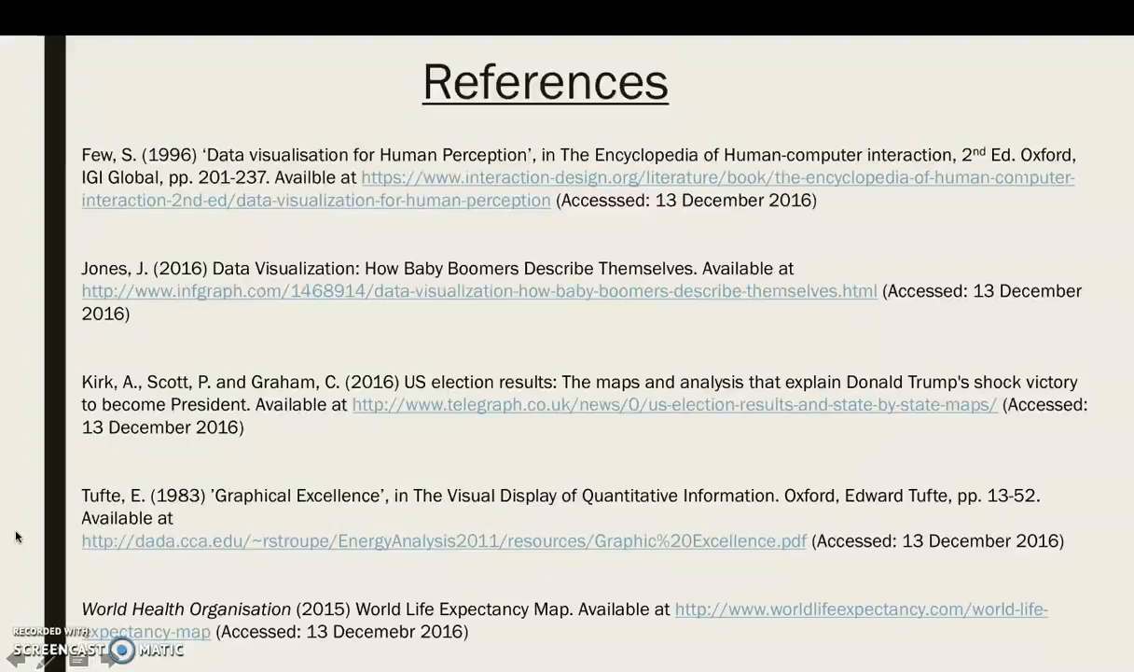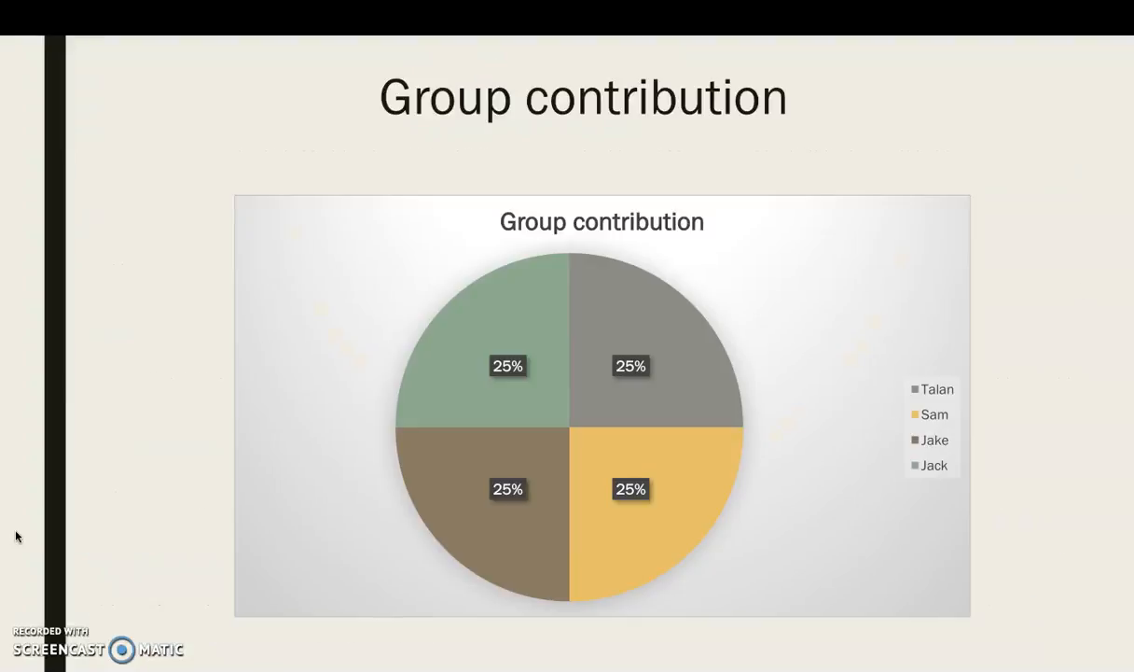This is our reference page consisting of a series of websites and books which we have gathered online. And to finalise, a pie chart showing our group contribution, which we have agreed to equally split into 25% each.